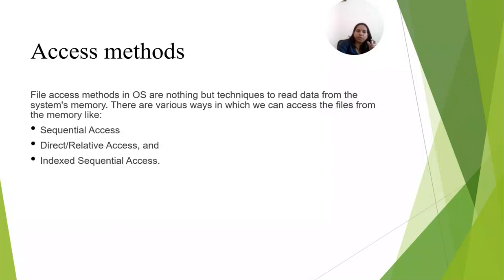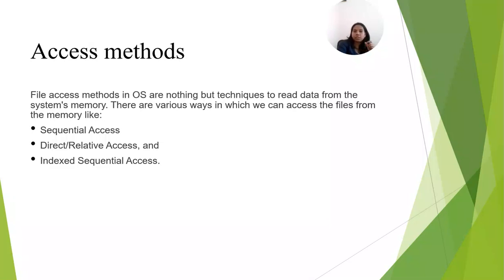And now we have the access method, how we are going to access the data. File access methods in an operating system are nothing but techniques to read the data from the system. It's not just creating the file; we have to reuse it as well. We have to use it, we have to see the content later on, and we have to update the content. All these things have to be done.